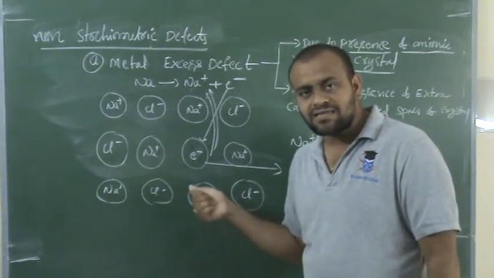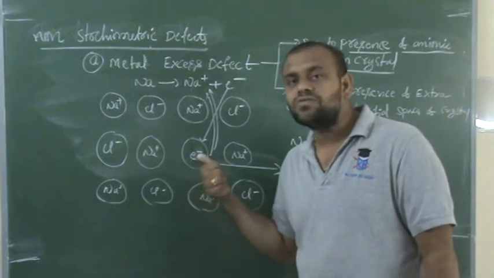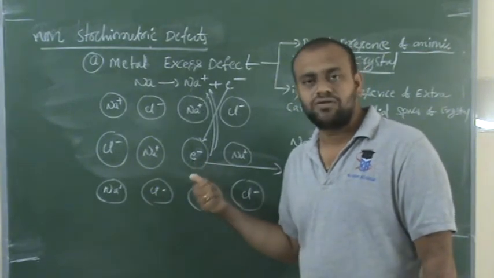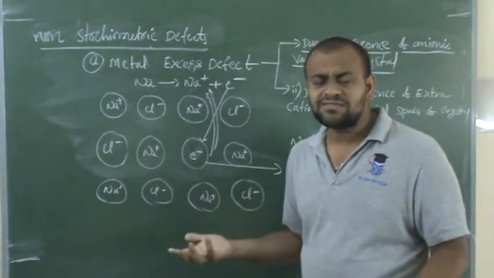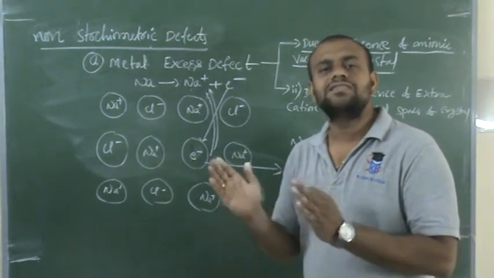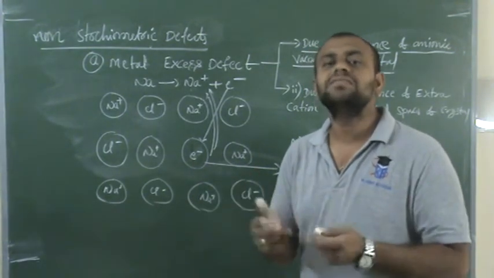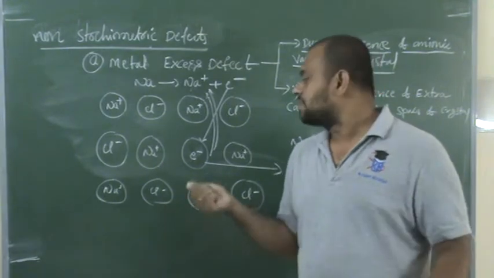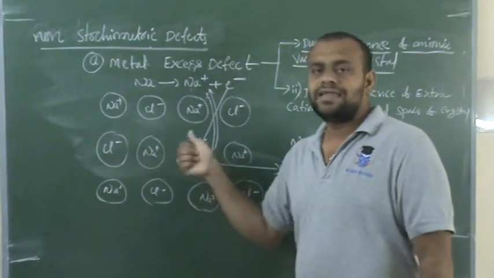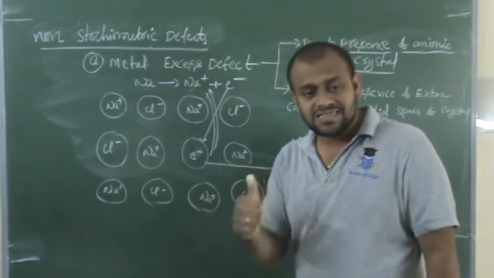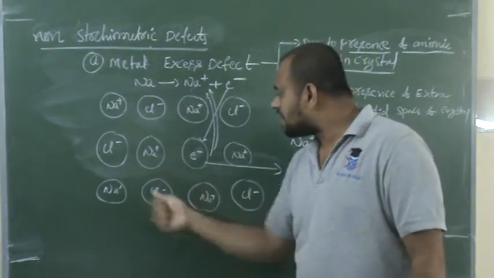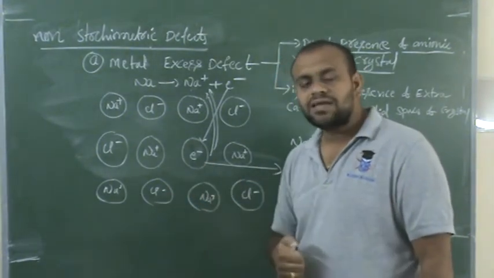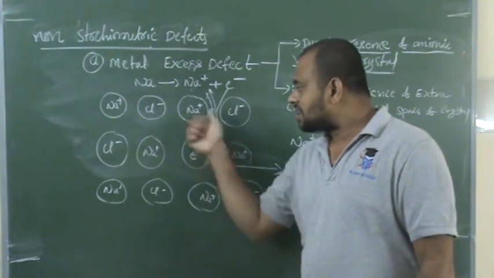These centers give color to the crystal, so they are said to be F centers. F centers means Farbenzentren, which means color centers, which impart color to the NaCl. Sir, how does the electron give color to the crystal?